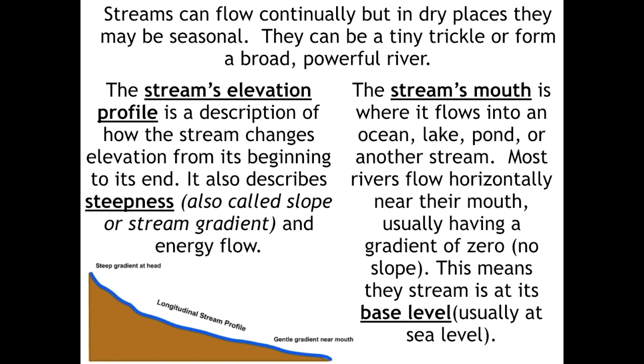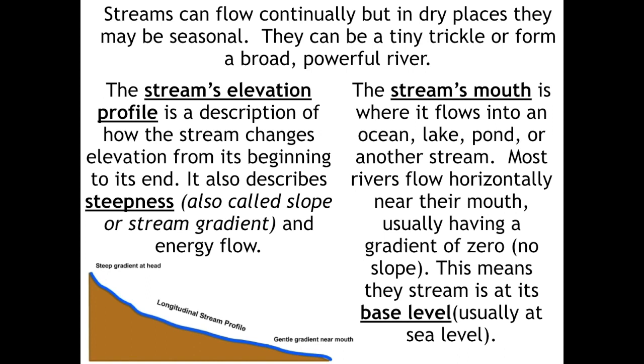The mouth is the opening. This is where the river opens and flows into something. This can open and flow into the ocean. So at the end of the Mississippi River, the mouth flows into the ocean. Maybe the mouth of a stream flows into a lake or pond, or it can even connect and open and flow into another stream.